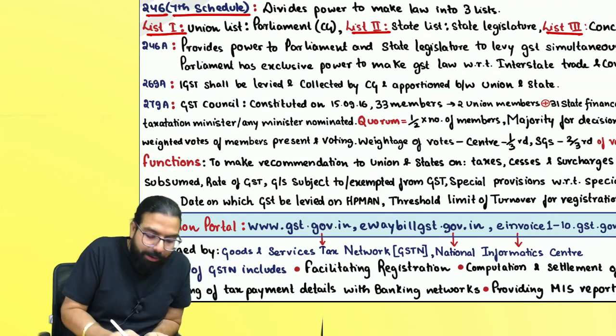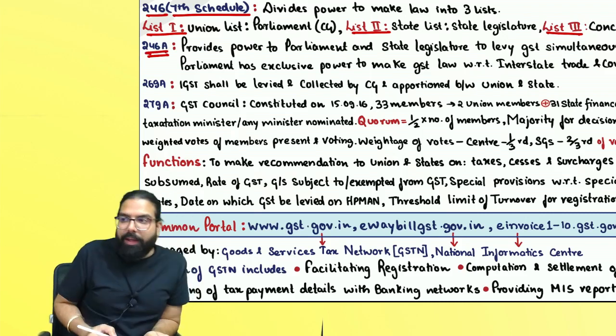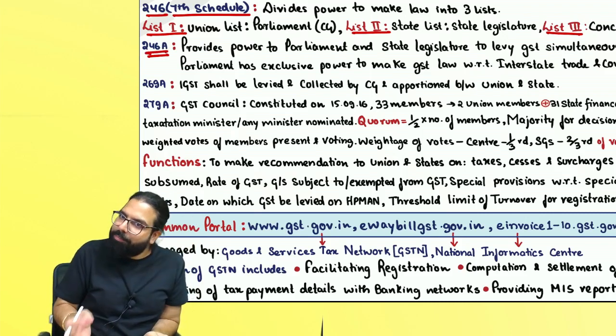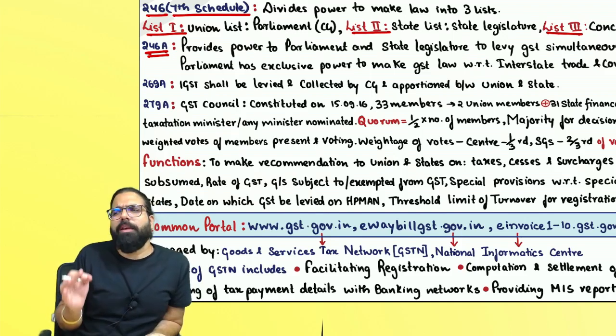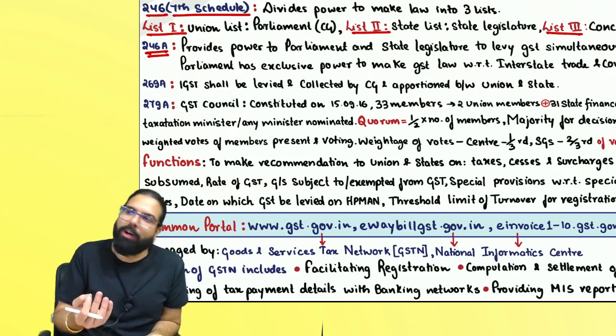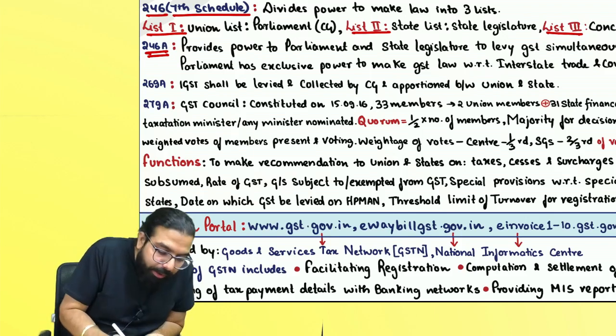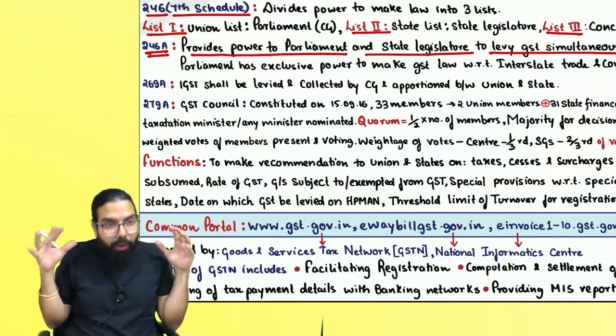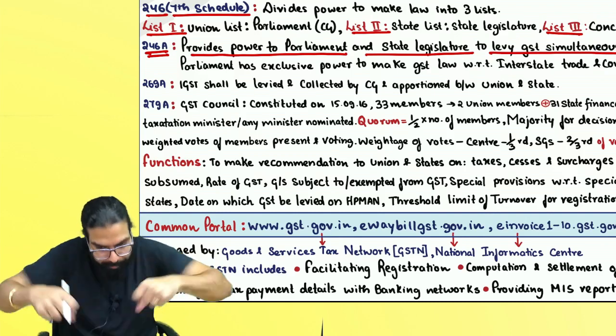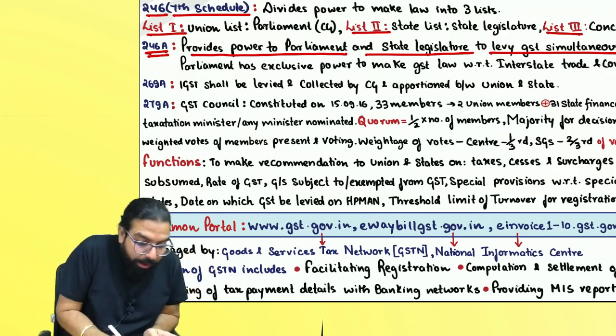So they went ahead and made which one? Article number 246A. Baba, tell me one thing. Same thing is written in your book? Correct or not? Everything which I tell in the class, I have only drafted the book. So I'll know whatever line is written over there. See, it provides the power to the Parliament and state legislature to levy GST together. Whenever a transaction is happening, both will eat together.